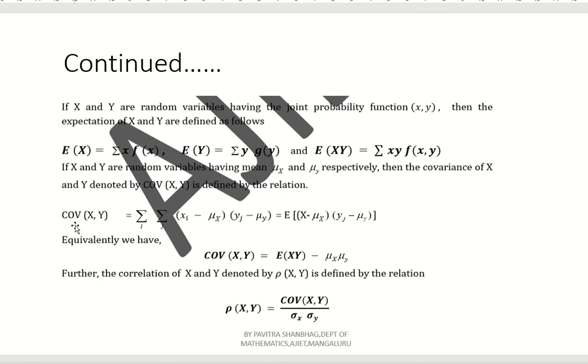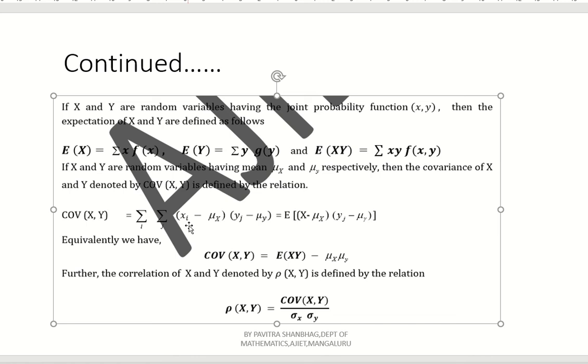See here, covariance of capital X comma Y is double summation xi minus mu x, similarly yj minus mu y, or which is nothing but E of x minus mu x, y minus mu y. Or instead of that, just you remember this. This is very easy to remember. Equivalently, we can write it in the form of covariance of capital X comma Y is nothing but E of xy minus mu x mu y.